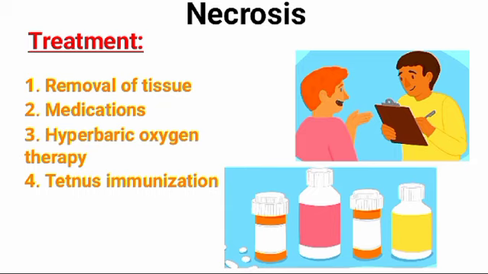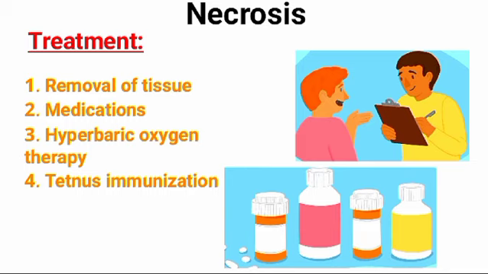Number one is removal of tissue. Removal of necrotic tissue prevents the spread of infection. Treatment could also involve the amputation of a limb. Number two is medication. Antibiotics or antifungal medicines are prescribed to fight the infection.